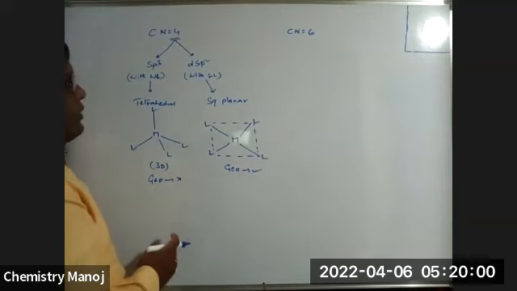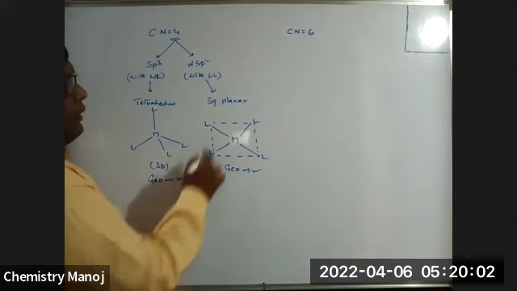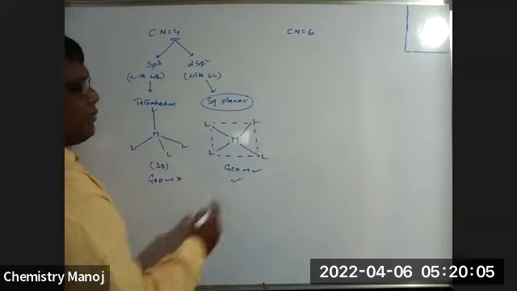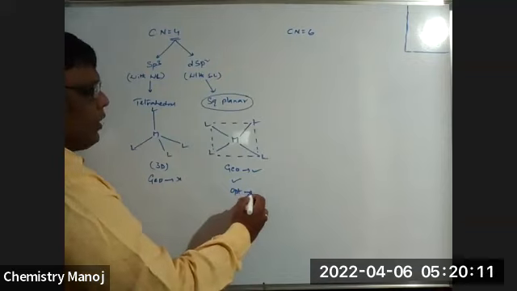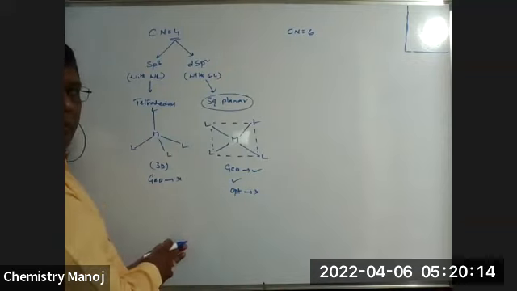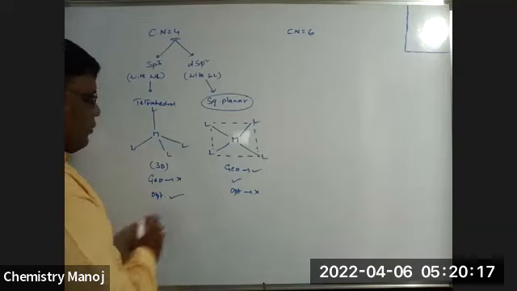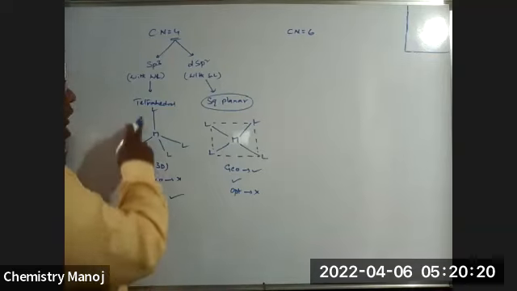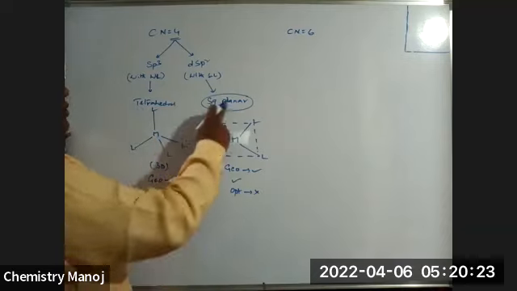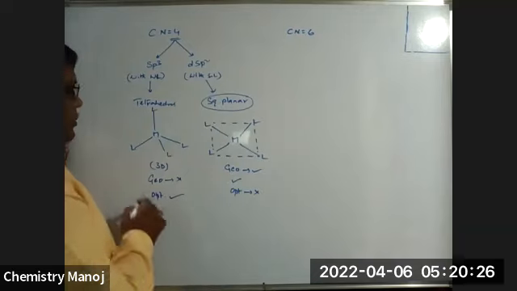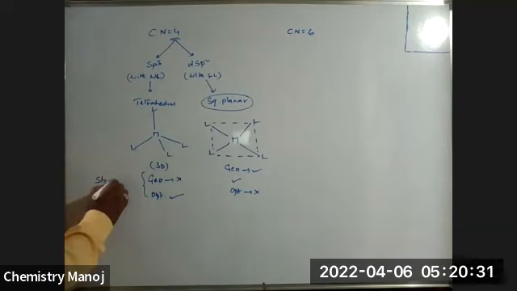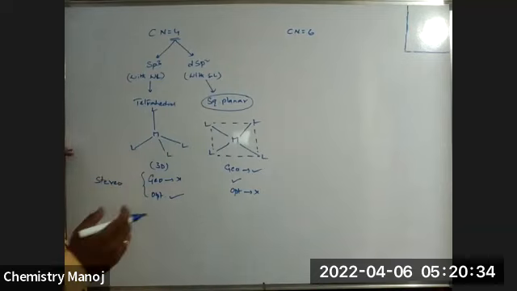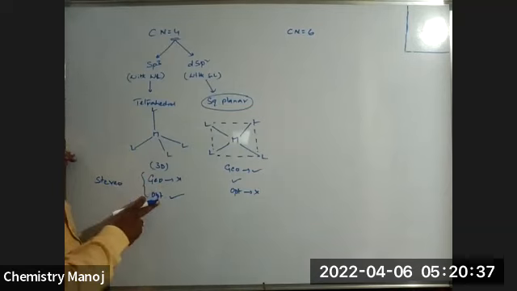That means in coordination number 4, in square planar complexes, we can explain geometrical isomerism. Here optical isomerism is not possible, but in tetrahedral complexes optical isomerism is possible. Tetrahedral complexes exhibit optical isomerism. Square planar complexes exhibit geometrical isomerism. These two are nothing but stereo isomers. So the total number of stereo isomers means the combination of both geometrical and optical isomers.